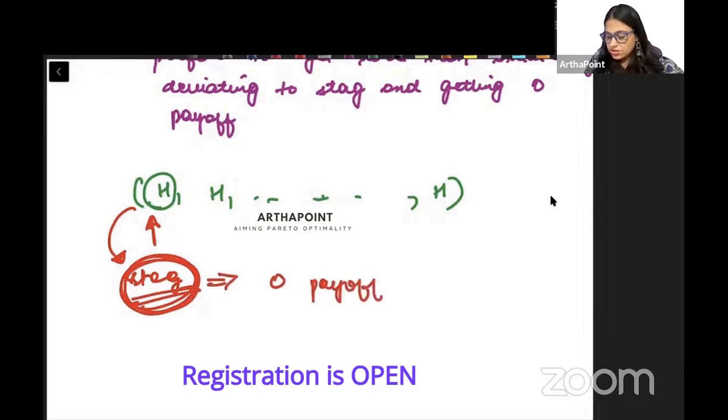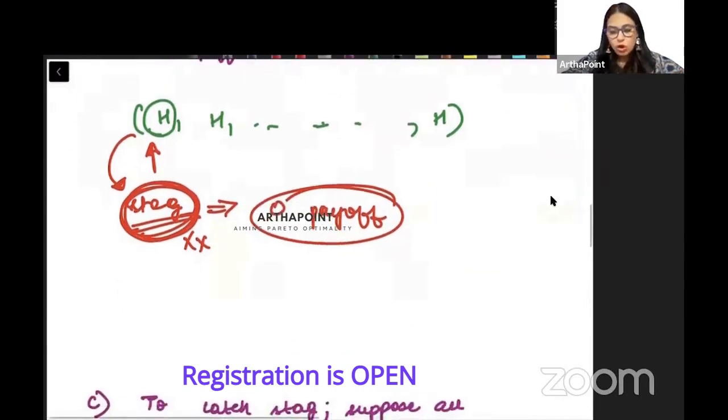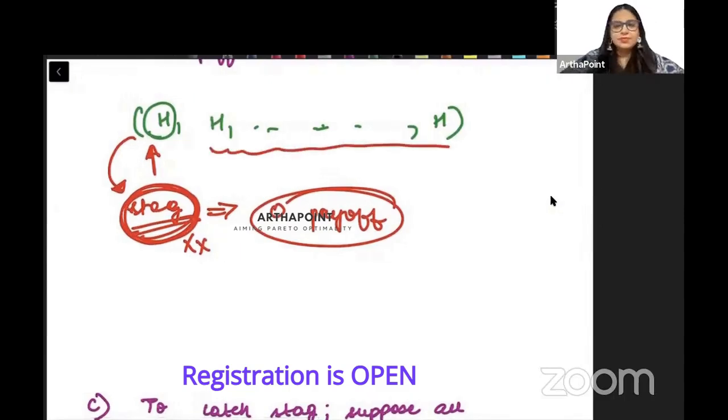Why? Because individually you cannot search for a stag. You cannot catch a stag alone. Since this person will not be able to catch the stag, he will be left without any animal, while everyone else still gets a hare. So does he have any incentive to deviate?